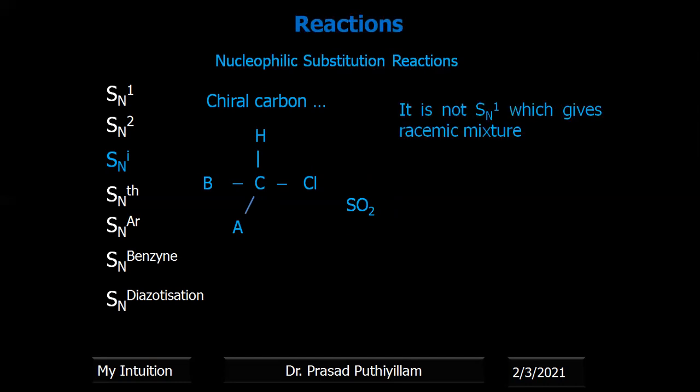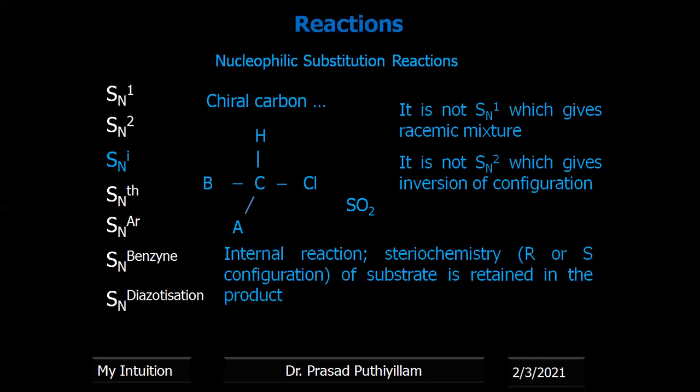Therefore, this reaction cannot be explained with an SN1 mechanism, where we would get a racemic mixture, and it cannot be explained with the SN2 reaction, where we are supposed to get an inverted configuration. Here, if originally it was R configuration, the final product is also R configuration. That is, the stereochemistry is retained. It is an internal reaction. Stereochemistry is retained in the product. If the substrate is R configuration, the final product is also R configuration. If the substrate is S configuration, the final product is also S configuration.